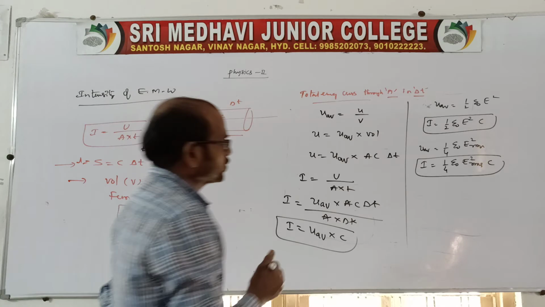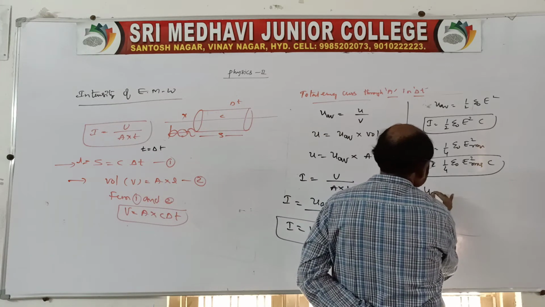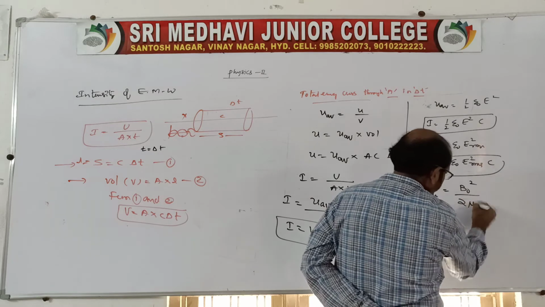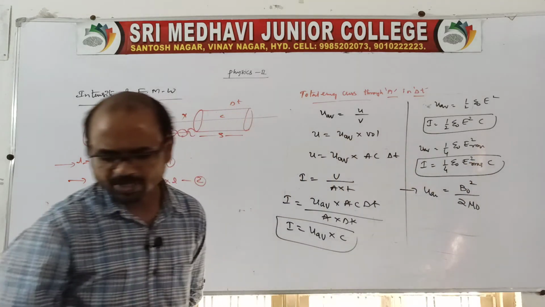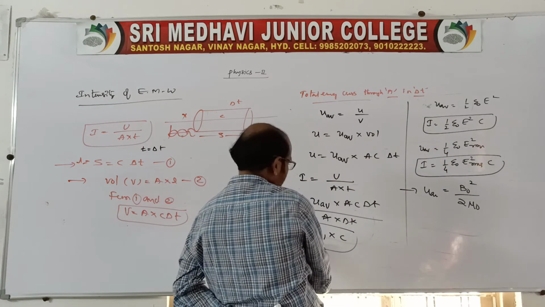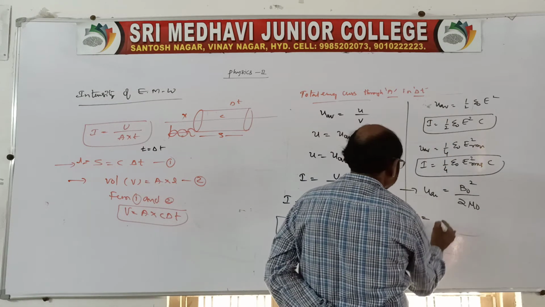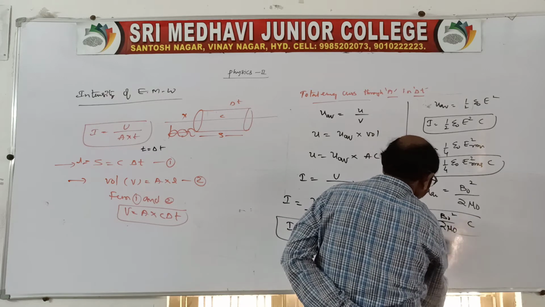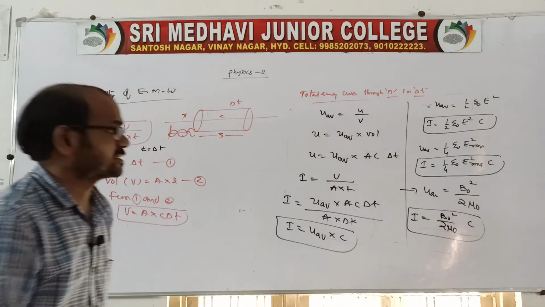So you write here, U average is equal to, of course we know, B naught square by 2 mu naught. So here you replace this average energy, and the intensity is equal to B naught square by 2 mu naught into C. In terms of magnetic intensity it is.